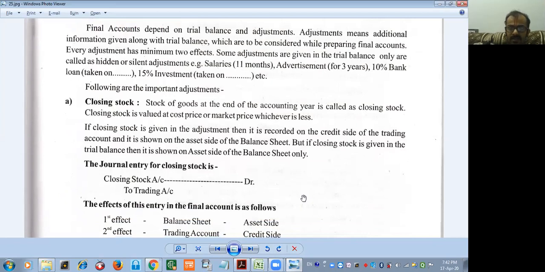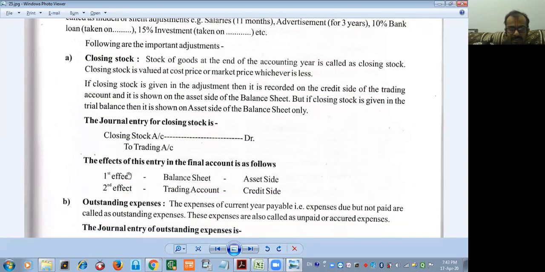Okay. Also, we will go through the journal entry. I will re-explain all the journal entries. If you do not understand, let it be, but please remember that you have to understand the concept. What is the logic of that? When I transfer the closing stock balance to the trading account, it will be credited to the trading account. So what is the journal entry you have to do? Closing stock account debit to trading account, and it is income, that's why it is credited to the trading account. Again, read this effect.